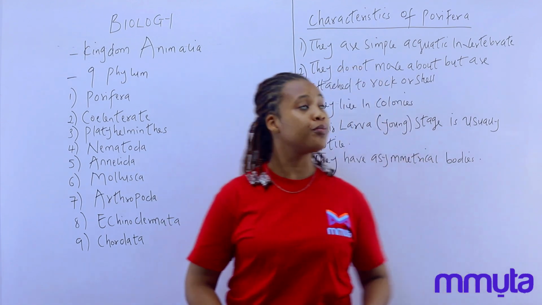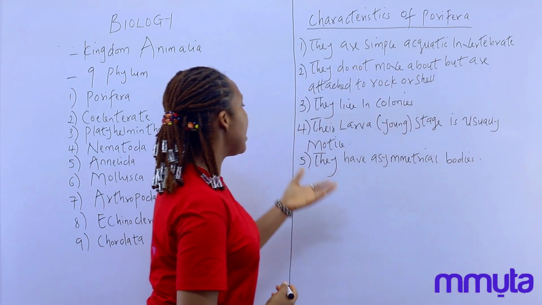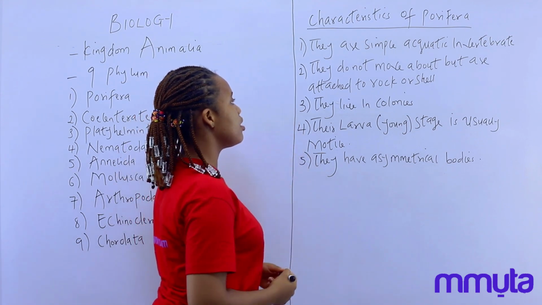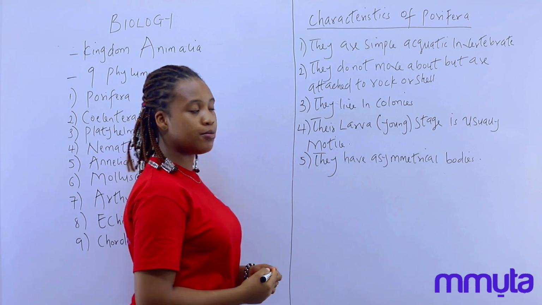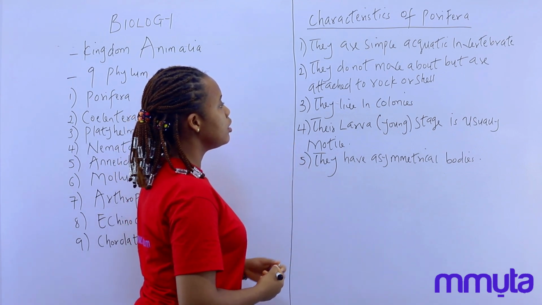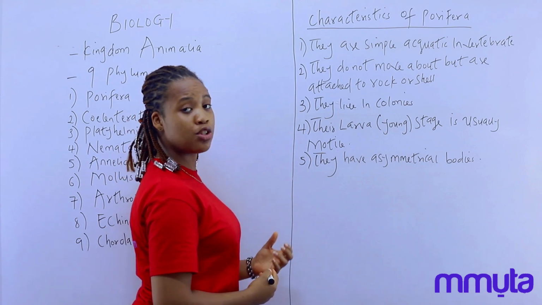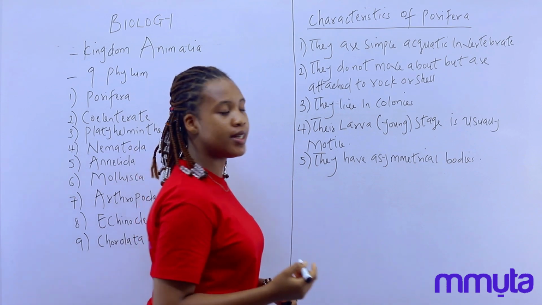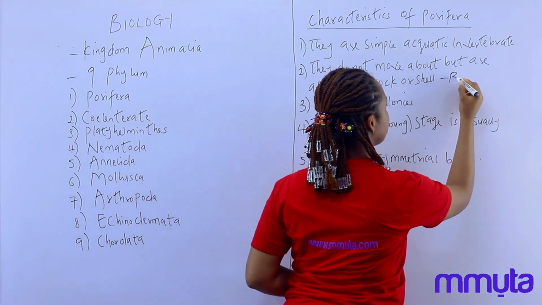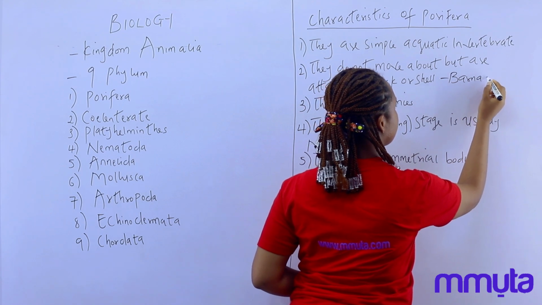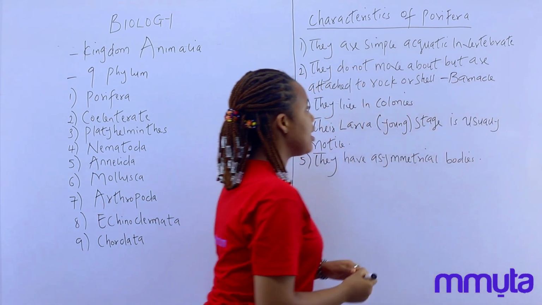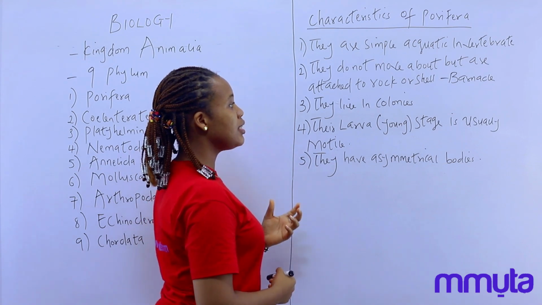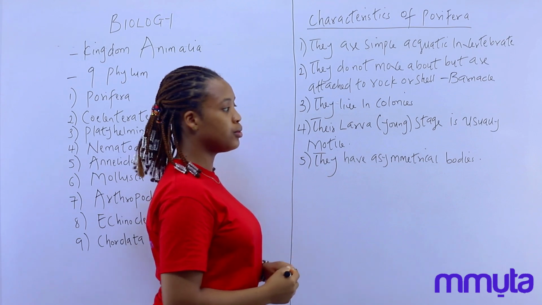Starting from the first one, the Porifera. Here are some of the characteristics of the phylum Porifera. The first one says they are simple aquatic invertebrates. The second one says they do not move about, but they are attached to rock or shell. An example of this animal is what we call the barnacle. And this barnacle is said to be a marine crustacean that permanently attaches itself to rock or shell.